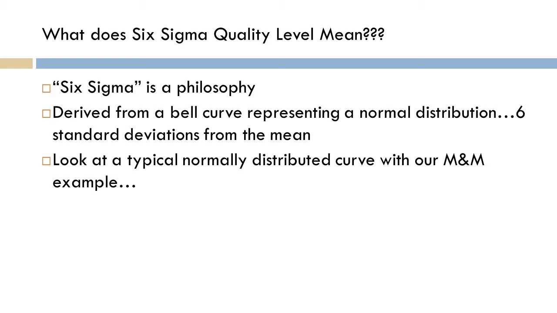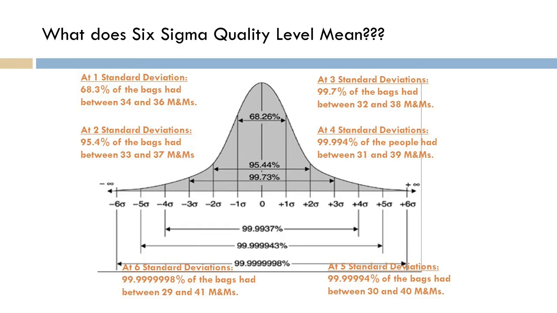Now, let's talk about Six Sigma for a moment. As a reminder, Six Sigma is a philosophy. It's derived from a bell curve representing a normal distribution. 6 standard deviations from the mean is 6 sigma. So look at a typical normally distributed curve with our M&M example. You can see that on the slide here. At 1 standard deviation, 68.3% of the bags had between 34 and 36 M&Ms. We looked at 2 standard deviations away. What about 3 standard deviations away? 99.7% of the bags will have between 32 and 38 M&Ms.